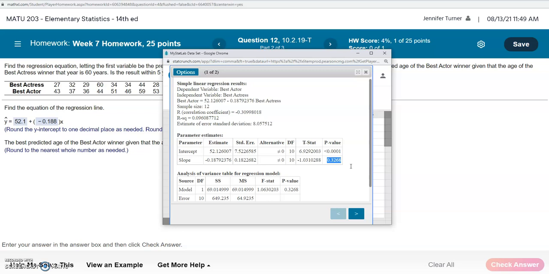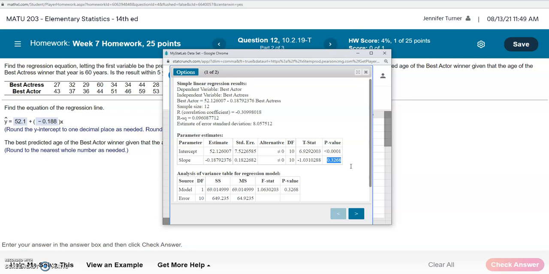But a high p-value means that there probably wasn't very good correlation. So this p-value of 0.32 is a pretty high p-value. It's certainly higher than 0.05, which is sort of our benchmark significance level that we use quite often. So this value also is telling us that there is probably not good correlation between the ages of the best actress and the best actor.